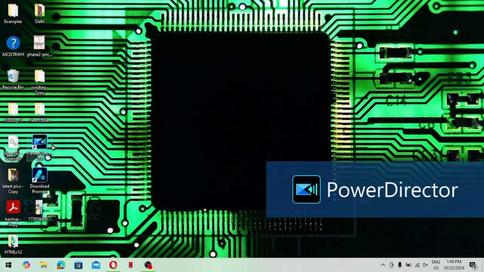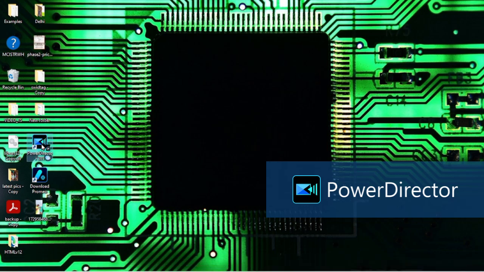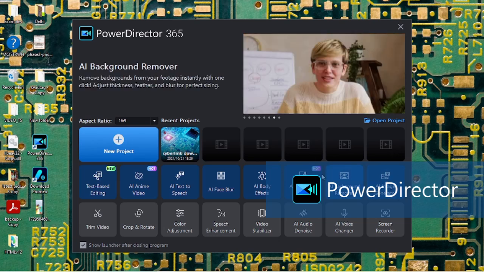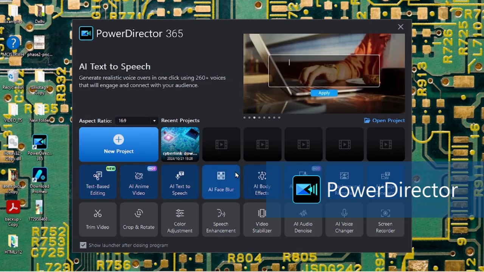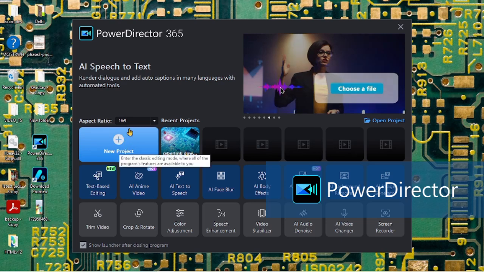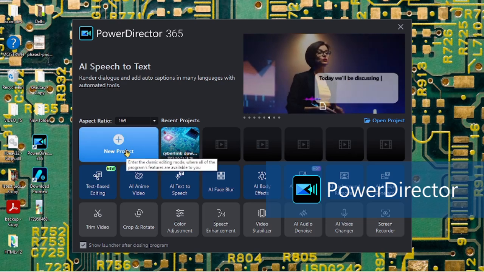First, open the editing app. As you can see, this is my desktop shortcut. I will double click on it, and now let's wait for it to open. After that, you can see there are some functions of this editing app, but for now let's just click on new project.